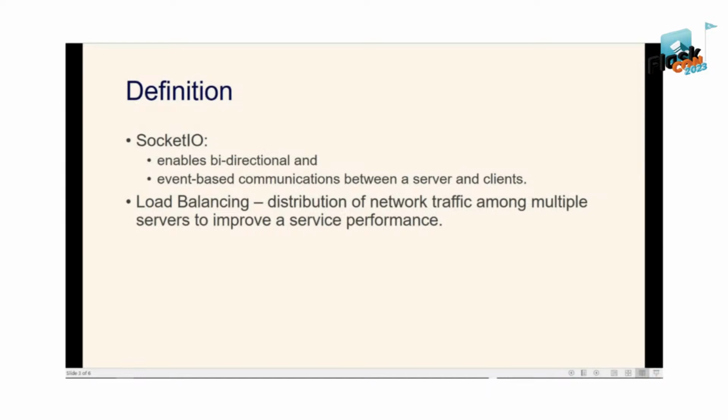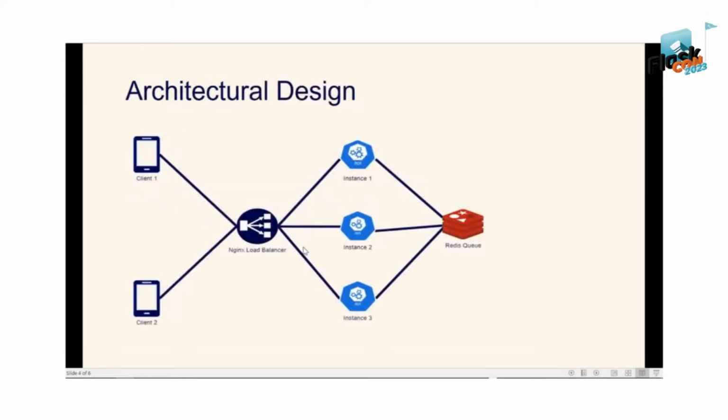Load balancing is a distribution of network traffic among multiple servers to improve a service's performance. In our particular case, we have multiple Flask API instances handling our SocketIO events. So let me show you the structure of our system. So this is the structure of our system today.